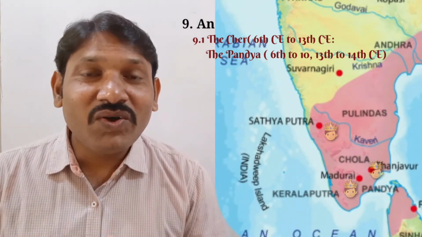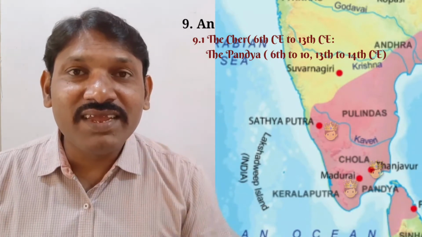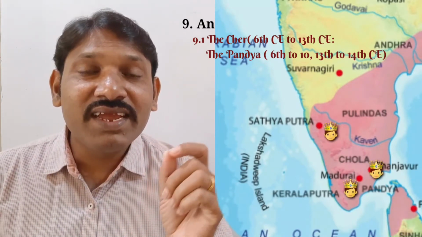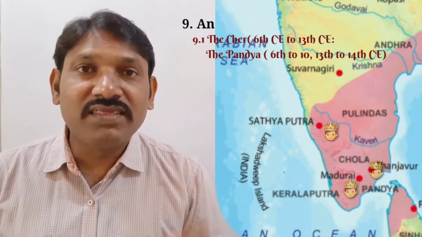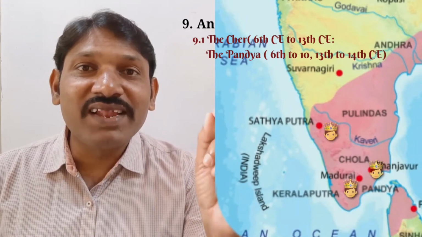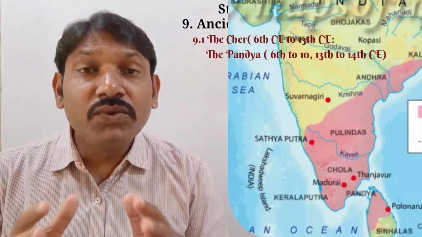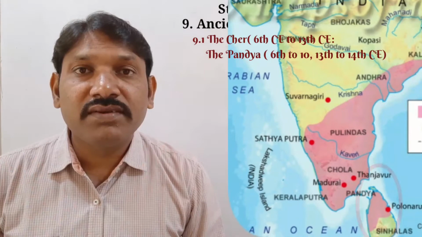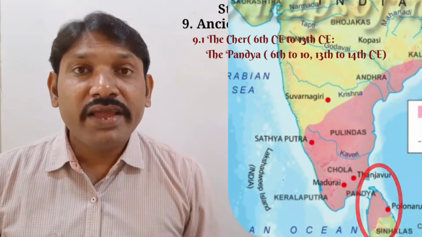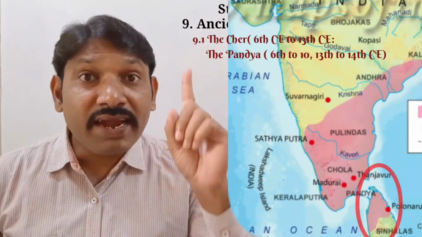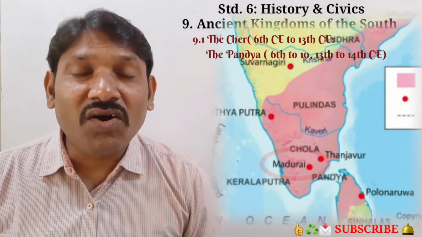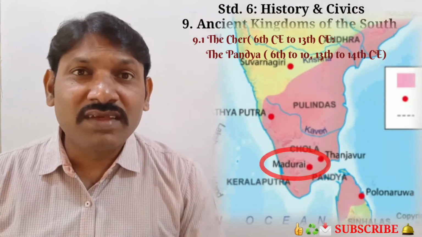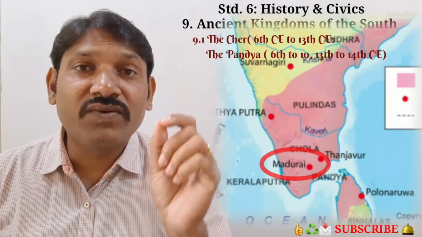Yes, students, do not forget it. These three rulers of the three dynasties were referred to as the three crowned rulers of the Tamil country. The Pandyas ruled the extensive territories of southern India, including Sri Lanka at that time. And Madurai was the capital of the Pandya kingdom. Yes, students, do not forget the capital of the Pandya kingdom was Madurai.